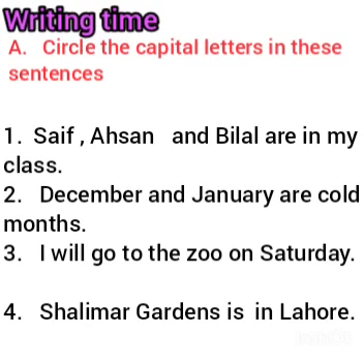Here is a question. Circle the capital letters in these sentences. Number 1. Saif, Ahsan and Bilal are in my class. Here 3 letters are capital in this sentence. Now we are going to circle it. Number 2. December and January are cold months. Number 3. I will go to the zoo on Saturday. Number 4. Shalimar Gardens is in Lahore. Dear students, now we are going to circle the letters which are capitalized in the sentence.